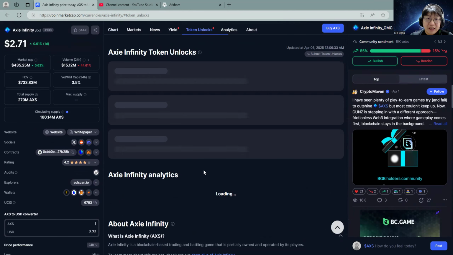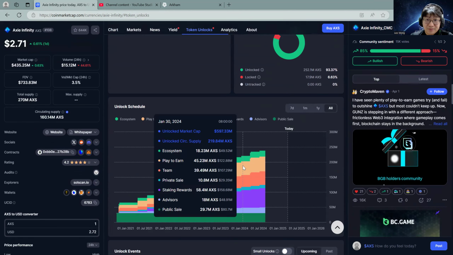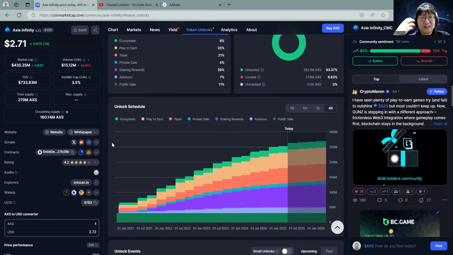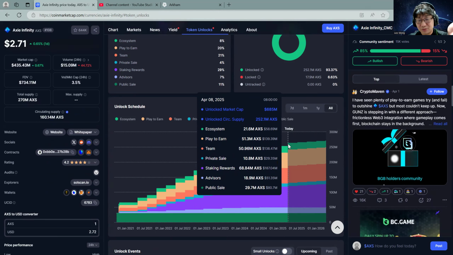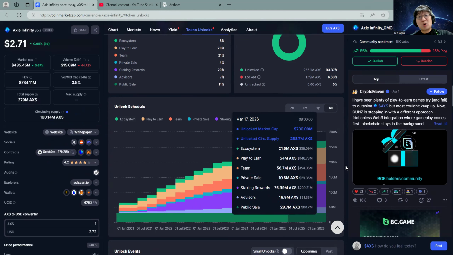This is brand new. If I click on token unlock, if you guys don't know what that is, some projects will lock the liquidity and the tokens. So on a certain time frame, they will release those tokens into the market. They'll unlock it. And what do people do? If you're a part of the team, you're holding on to, let's just say, 21% of the bag when your token is unlocked on a certain day, I think it's coming tomorrow or sometime soon, you sell it right away. Everybody will sell it. So that means prices go down.